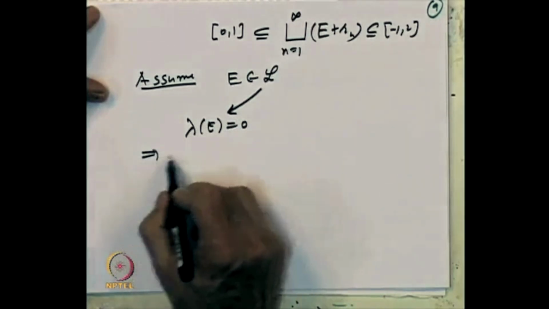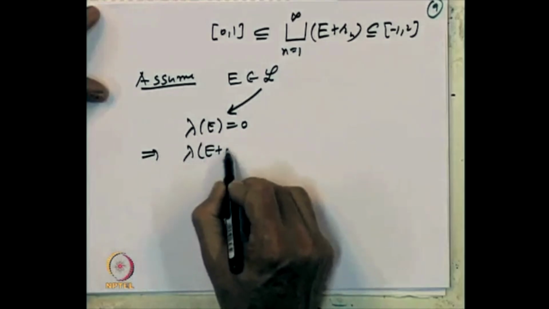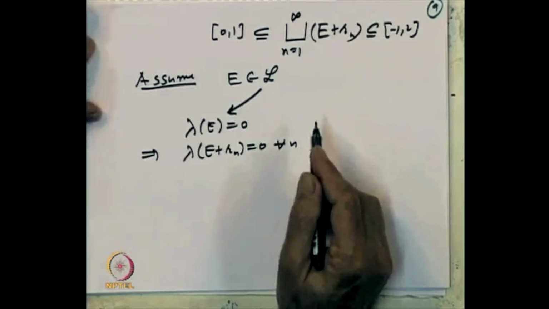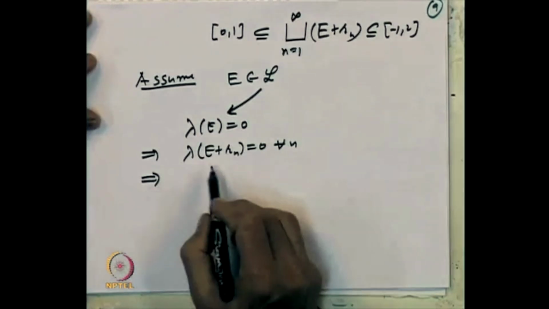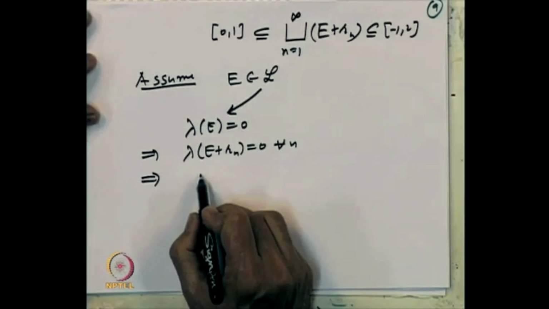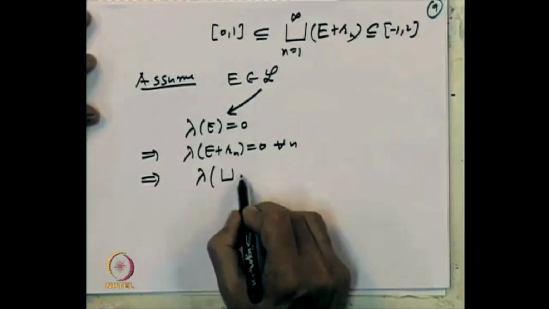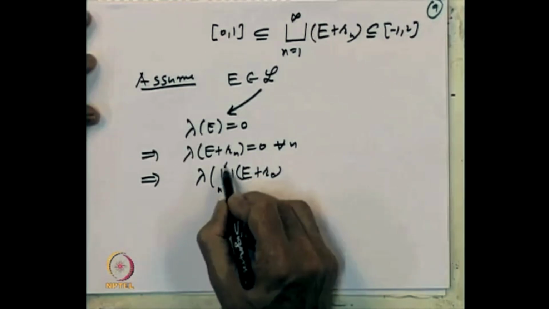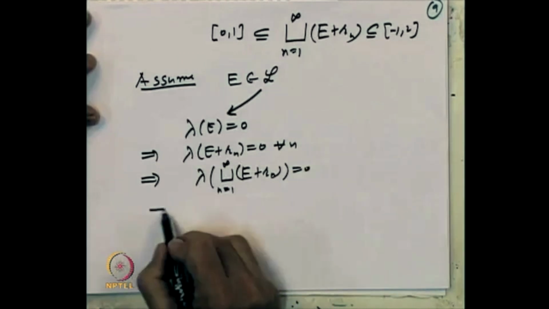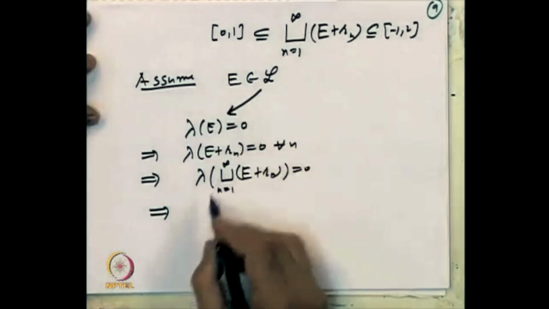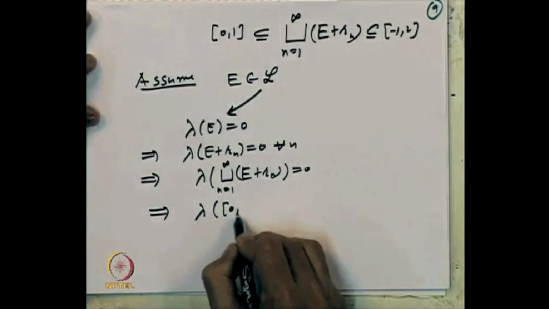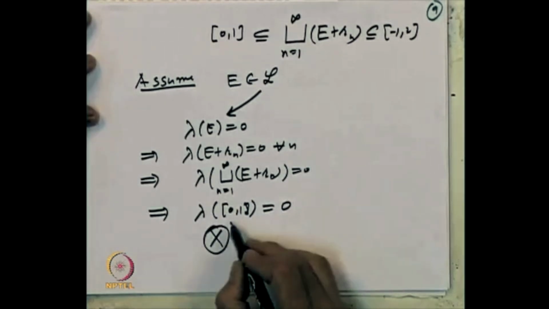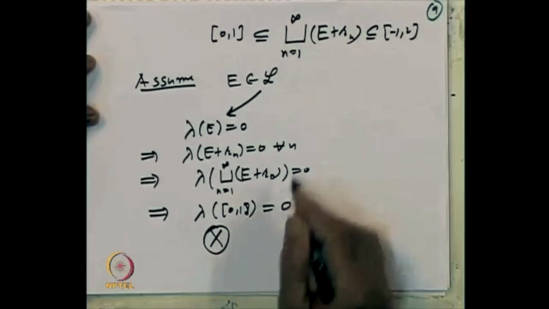But that implies the Lebesgue measure of E plus Rn is equal to 0 for every n, because Lebesgue measure is translation invariant, and that implies the Lebesgue measure of the union of E plus Rn is equal to 0. Because [0, 1] is inside this, that means the Lebesgue measure of [0, 1] is equal to 0, which is a contradiction because the Lebesgue measure of [0, 1] is equal to 1.